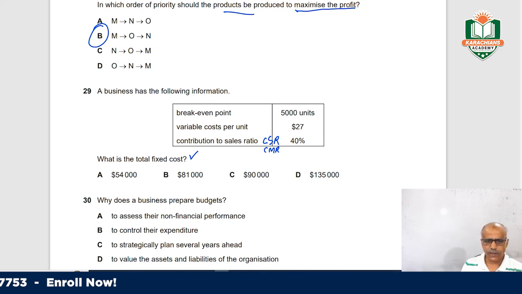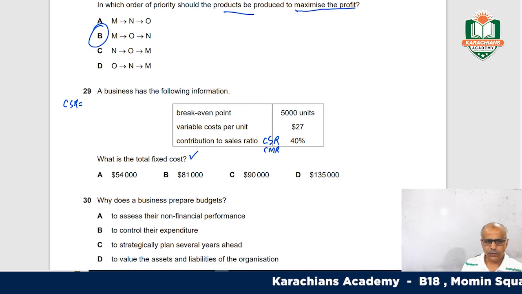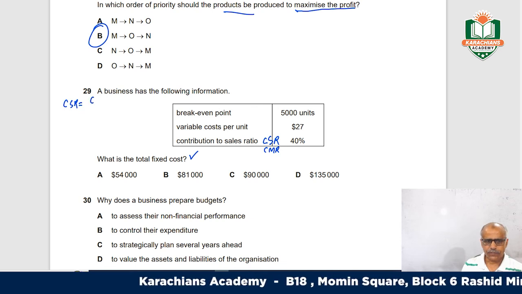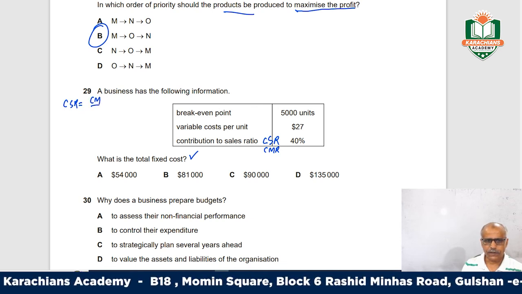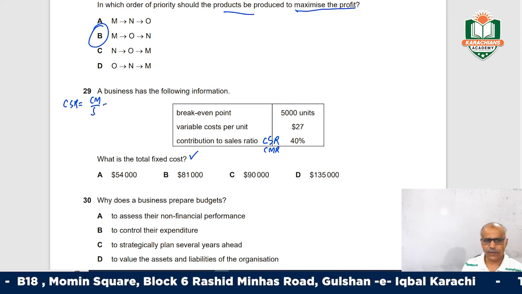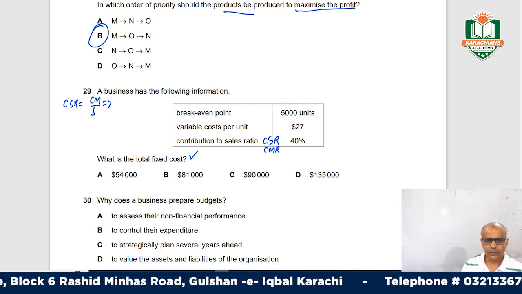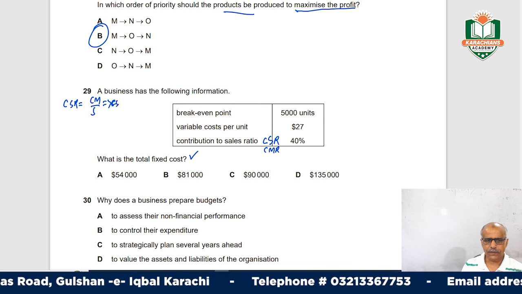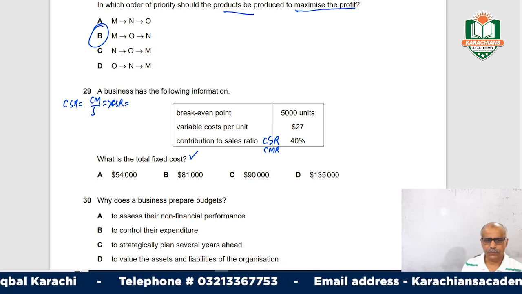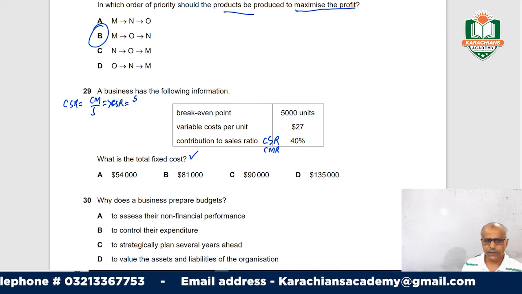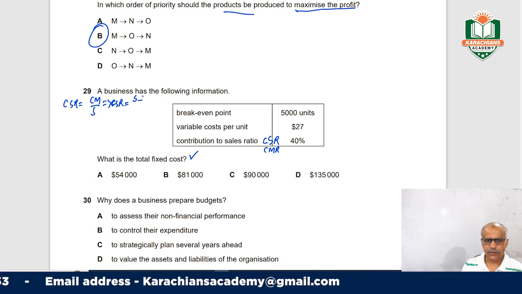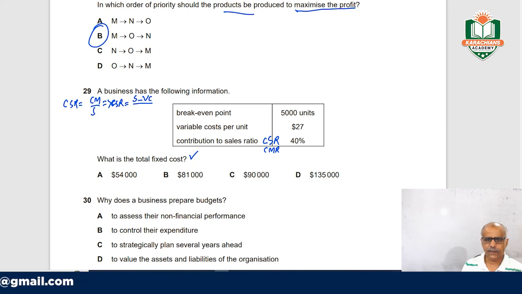What is CSR? Contribution to sales ratio. This is contribution margin divided by sales, right? So CSR equals contribution margin, which is sales minus variable cost (VC), divided by sales.